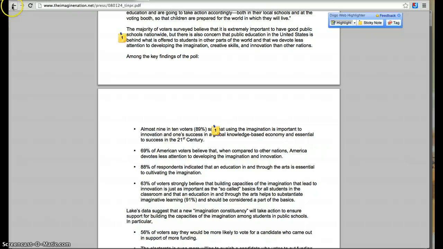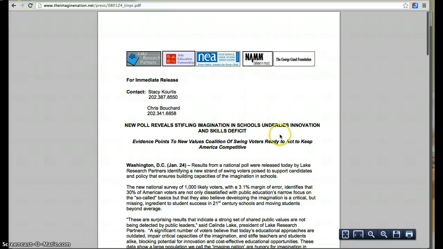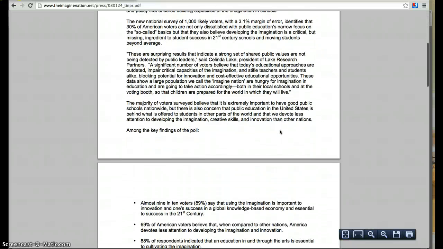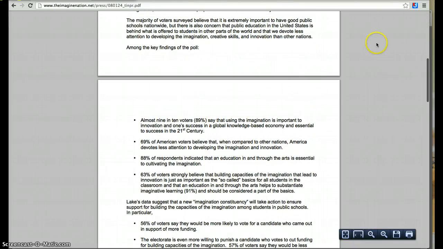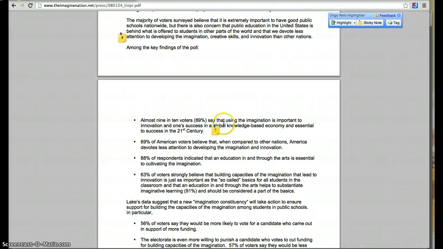Okay, so that's just a quick way of remembering Diigo. Now, if I were to close out of this and go back to it, you can see that I don't have my sticky notes there. But if I just go up to my little Diigo note, it will bring everything back. So it just kind of adds another layer. This is a really fantastic feature if you guys feel like using it. Enjoy!